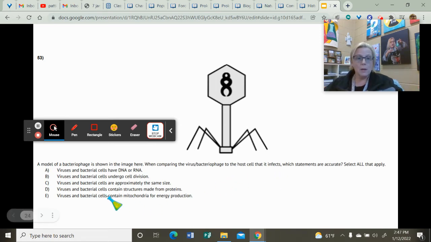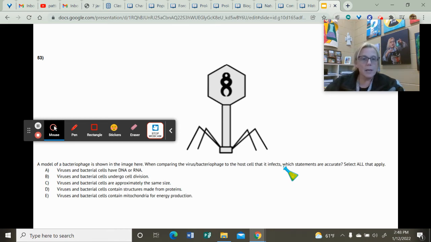Okay? So statement A, viruses and bacterial cells have DNA and RNA. Do viruses and bacterial cells have DNA and RNA? They do. So that one would get a check. That is a true statement. Remember, when you have select all that apply, you go through each one and you say, is this a true statement or a false statement?